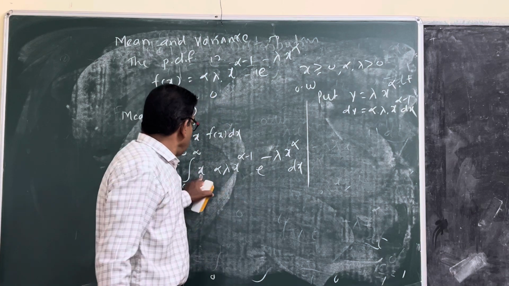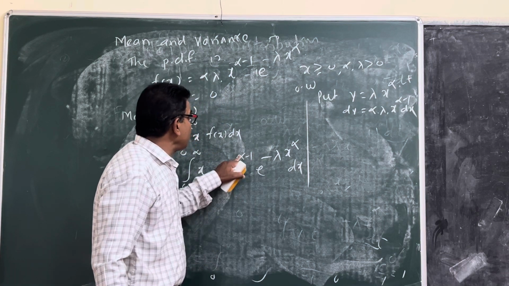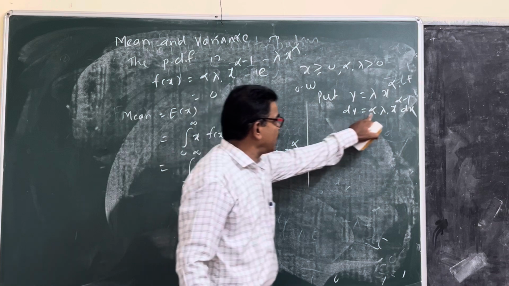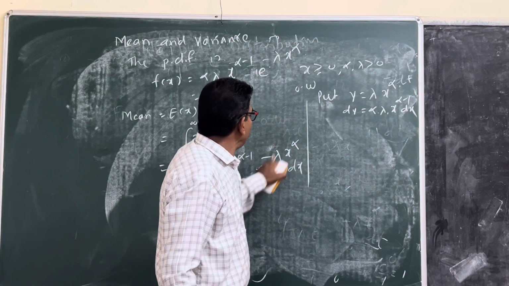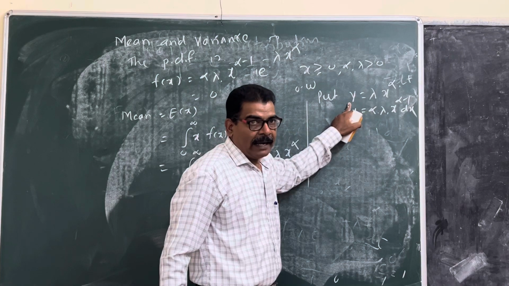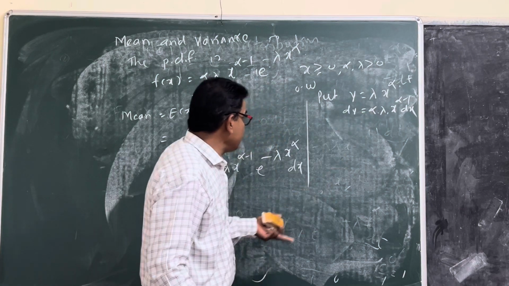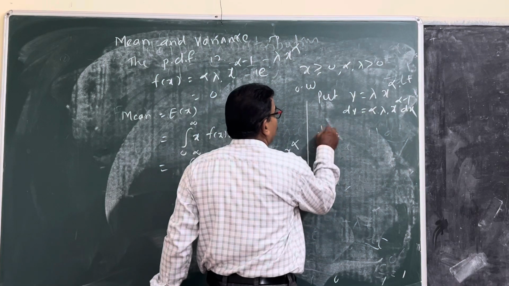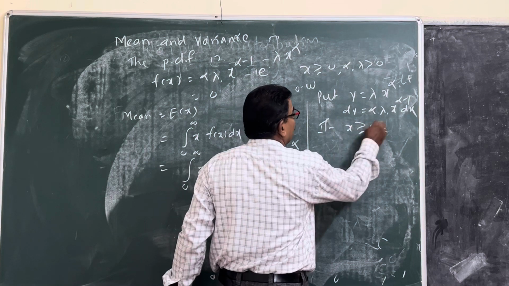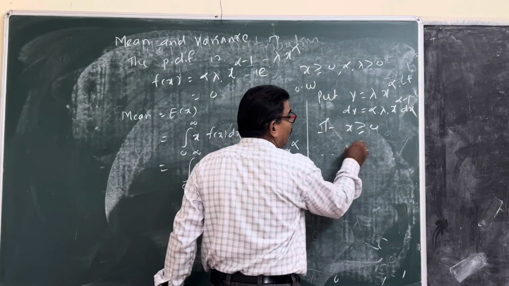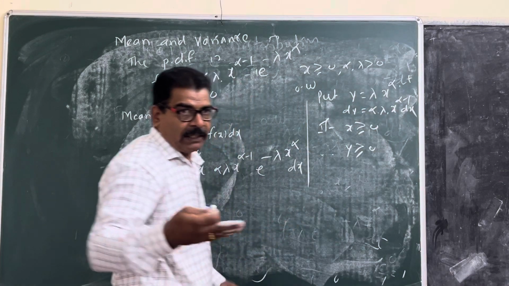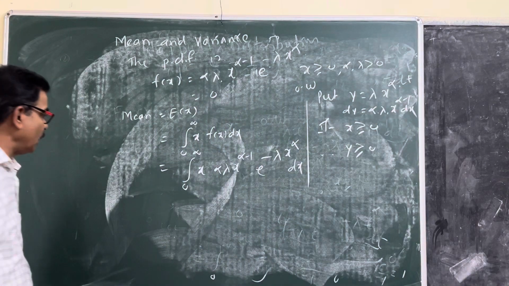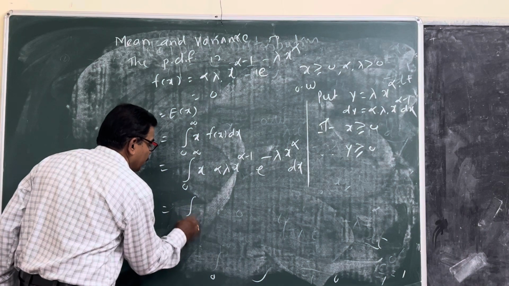So alpha lambda x raised to alpha minus 1 dx is equal to dy. The range is again 0 to infinity: if x is greater than or equal to 0, then y is also, and when x is infinity, y is infinity.